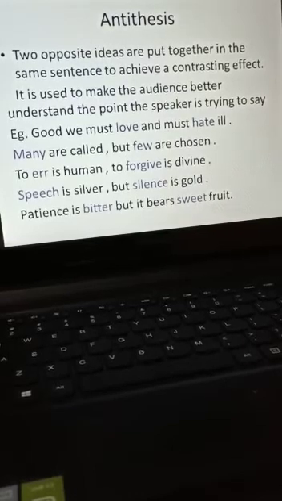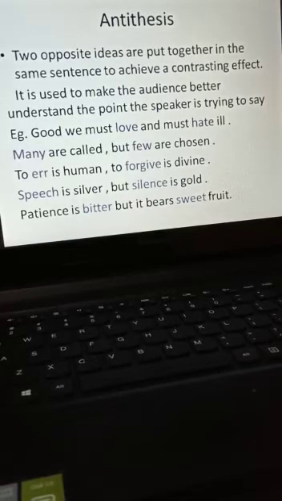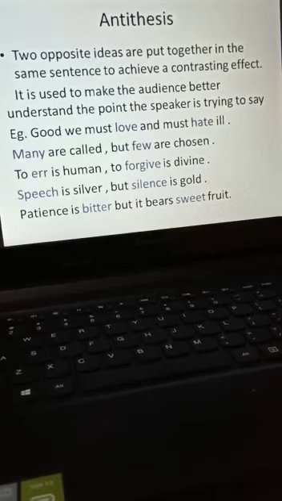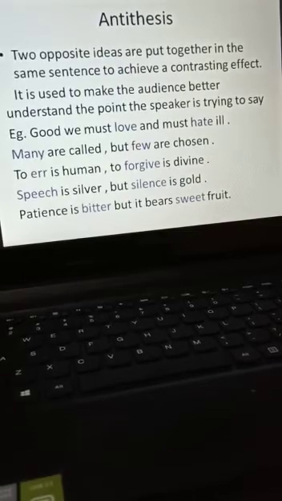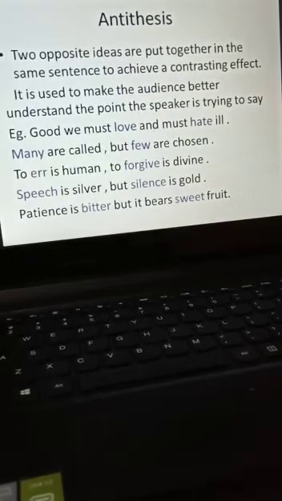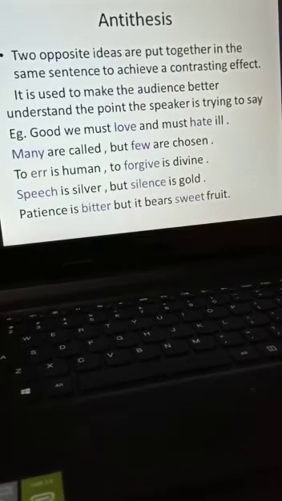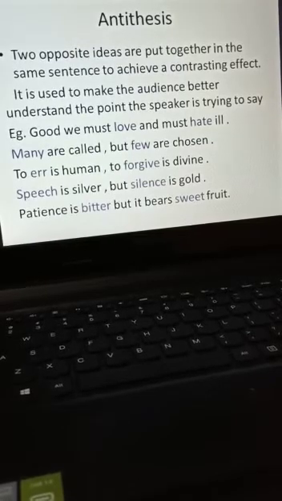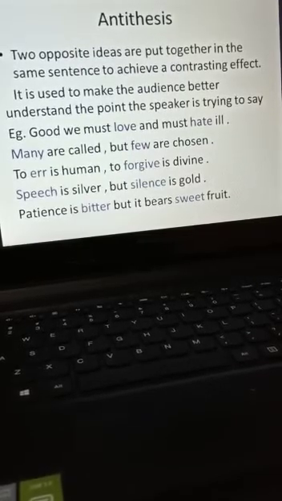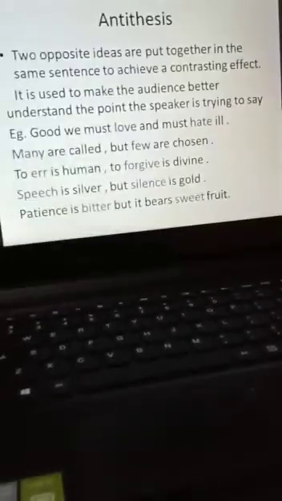See, the opposite words I have highlighted. Good we must love and must hate ill. Love and hate, opposite ideas. Many are called but few are chosen. To err is human, to forgive is divine. To err means to make a mistake. We human beings, we make mistakes. To forgive is divine. Divine means God is there to forgive us.